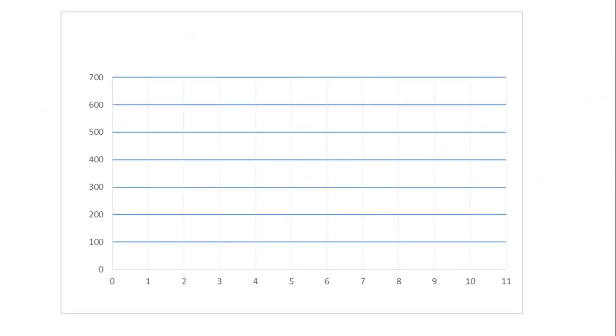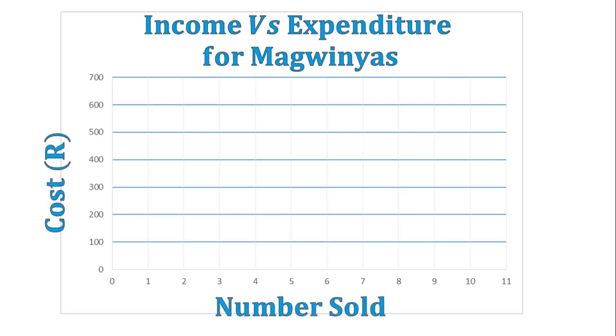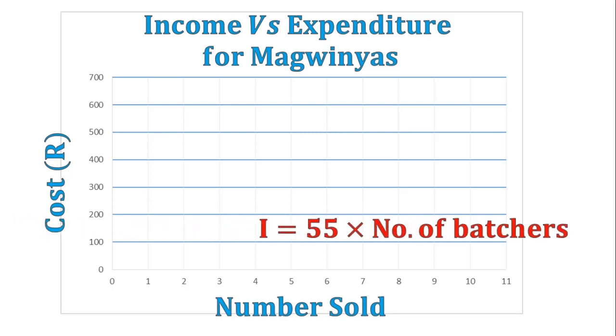Let's get our graph paper there. The first thing we need on our graph paper is our heading, and so we've got income versus expenditure for Magwenias. Next, we have our cost and our numbers sold, and we are going to start off with our income graph.